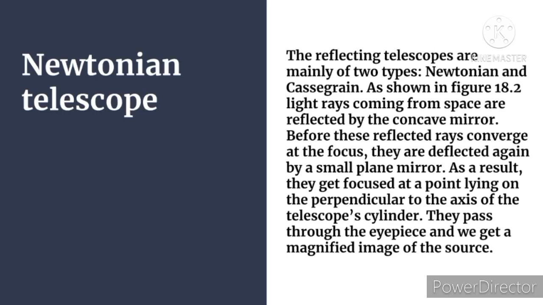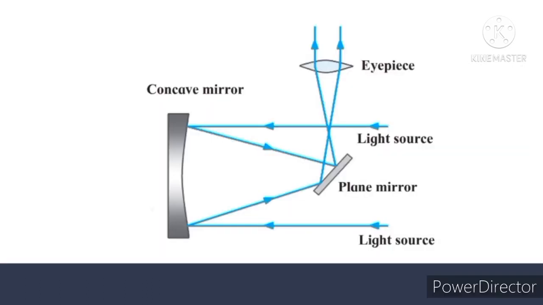They are again deflected by a small plane mirror. As a result, they get focused at a point lying on the perpendicular to the axis of the telescope cylinder, and they pass through the eyepiece, as I showed you, and we get a magnified image of the source. I hope you understood the working of the Newtonian telescope and how it looks.